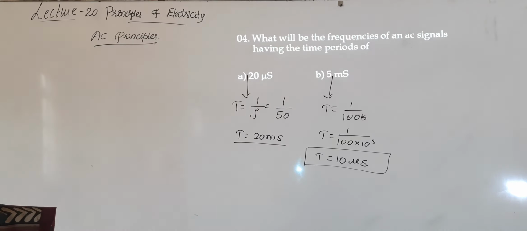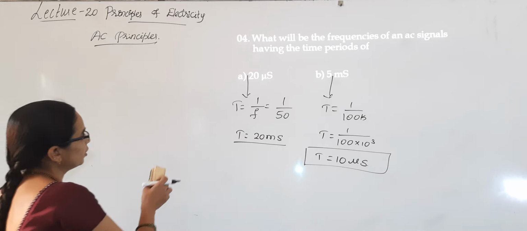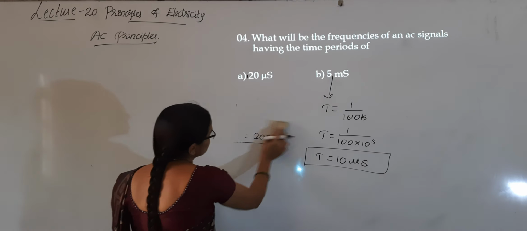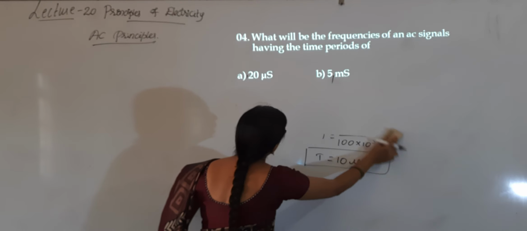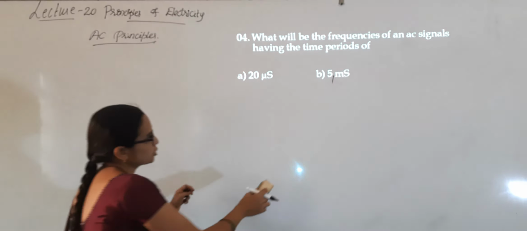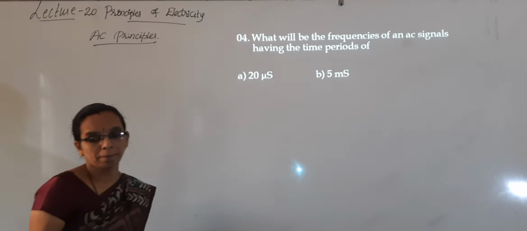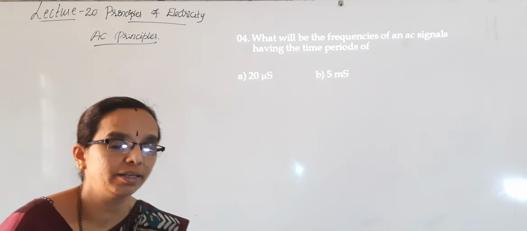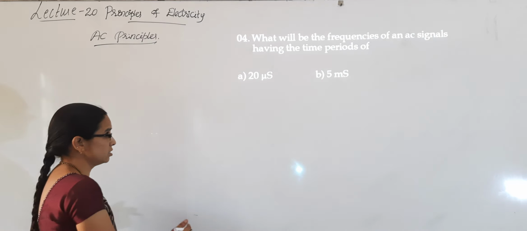The next problem: what will be the frequencies of AC signals having the time periods they have given. In the previous problem they have given the frequency. Reciprocal of frequency is time period, or reciprocal of time period is frequency.